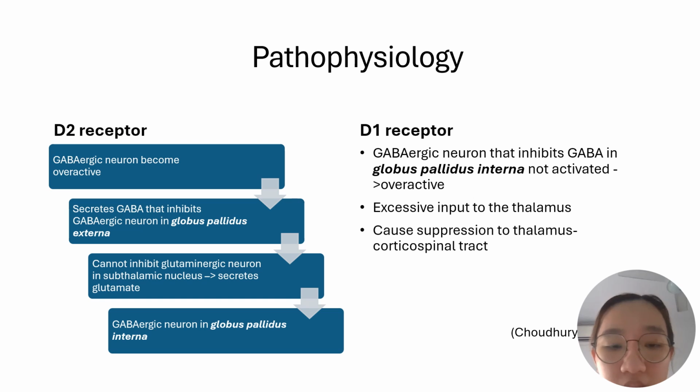Thalamus inhibition causes suppression of the thalamocortical tract, making the signals from the basal ganglia unable to be sent back to the cortex. This is the explanation for the uncontrolled and uncoordinated movement. Harry et al. 2021.